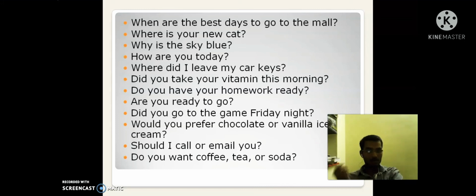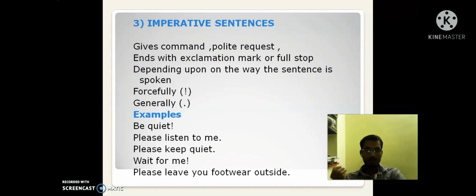These are all the examples of interrogative sentence. How are you today? Why is the sky blue? What is your name? Where is your new car? So these are the questions.